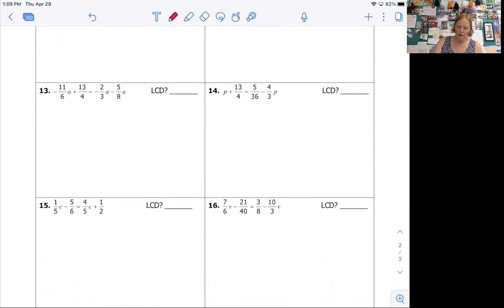Okay, last one. 13 is tricky because the least common denominator is kind of big. So what do 6, 4, 3, and 8 go into? 24. Okay, so times 24. So just be careful when you're doing your distributing that you don't make any mistakes in the fractions. So it's negative 11/6 times 24. 6 goes into itself once, goes into 24 4 times, and 4 times negative 11 is negative 44a.